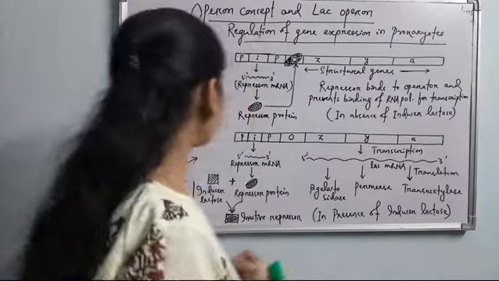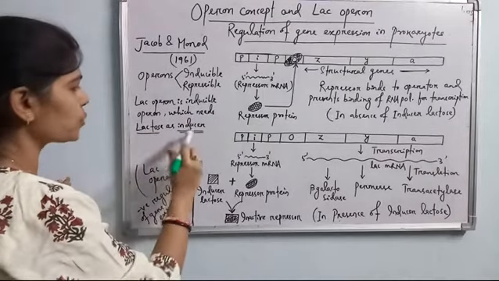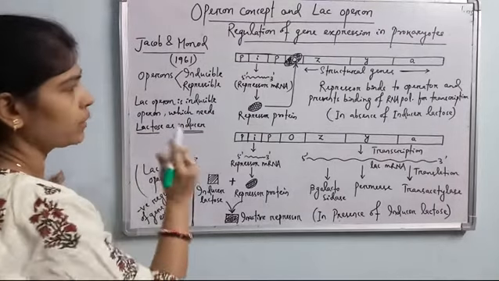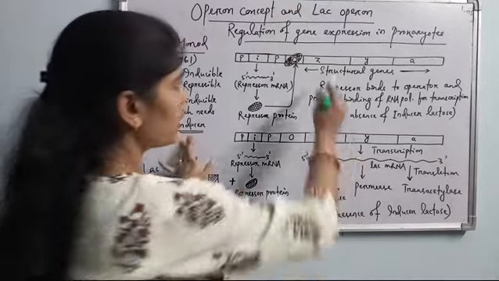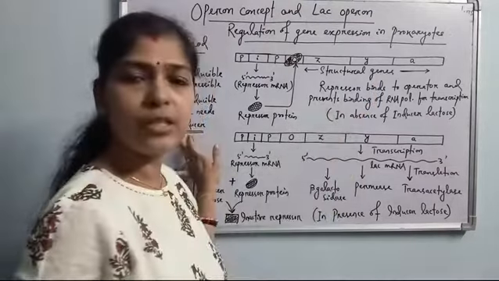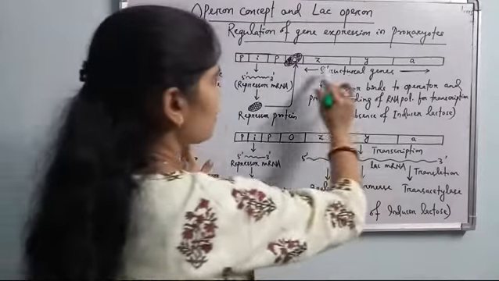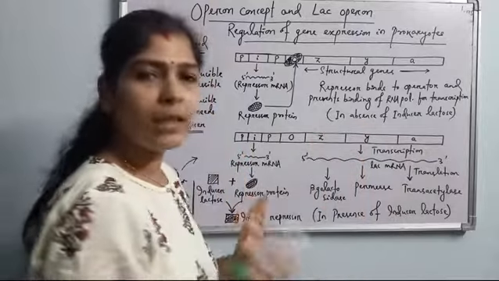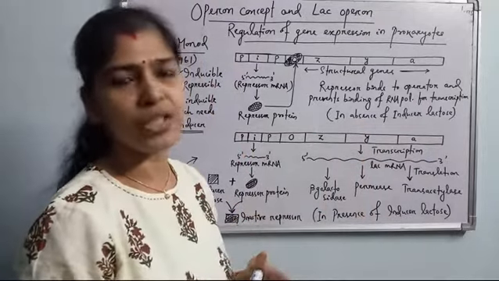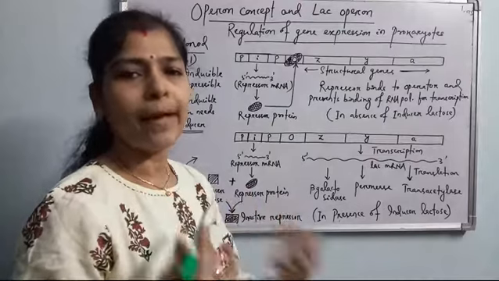In the presence of lactose, the inducer, this operon, which has three genes, Z, Y and A, three structural genes, is active. These three structural genes are either switched on or switched off depending upon the presence or absence of lactose inside the prokaryotic or bacterial cell.